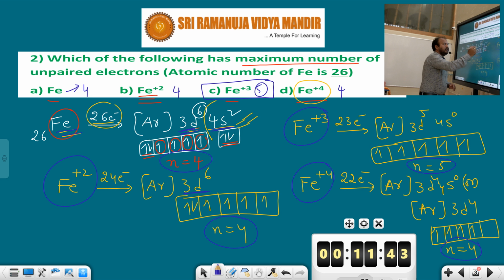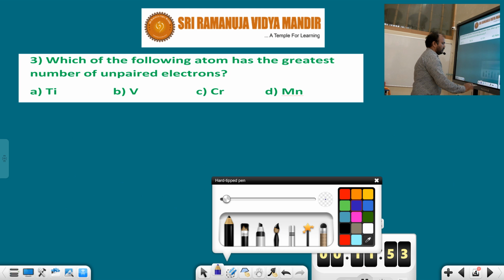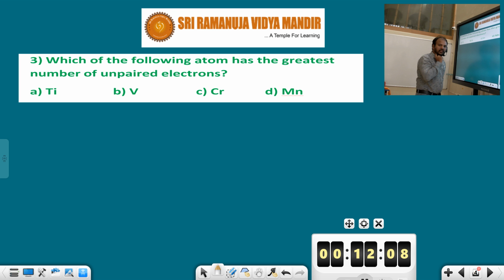And the third question. Third question, you should observe that. Which of the following atoms has the greatest number of unpaired electrons? So which atom? All are metals. Which metal is having the greatest number of unpaired electrons? Unpaired electrons means single electrons, which are also called free electrons.